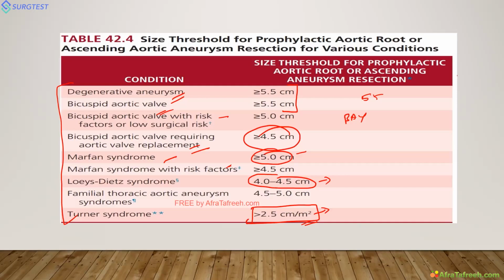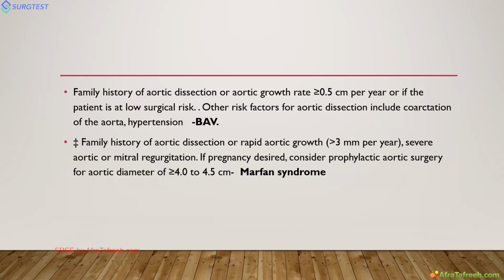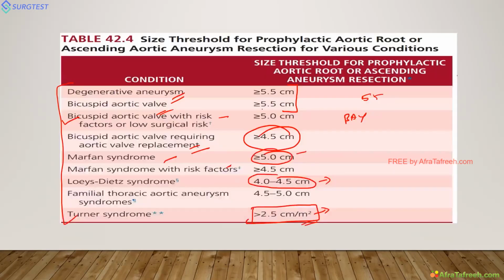But these two are given bicuspid aortic valve with risk factors. What are the risk factors? See here: family history of aortic dissection, or the aorta is growing fast, 0.5 centimeter per year. If the patient has very low surgical risk, you can operate at 5 centimeter. That is the risk: a patient with risk factors like it's growing fast and low surgical risk. At that time, you can operate for 5.